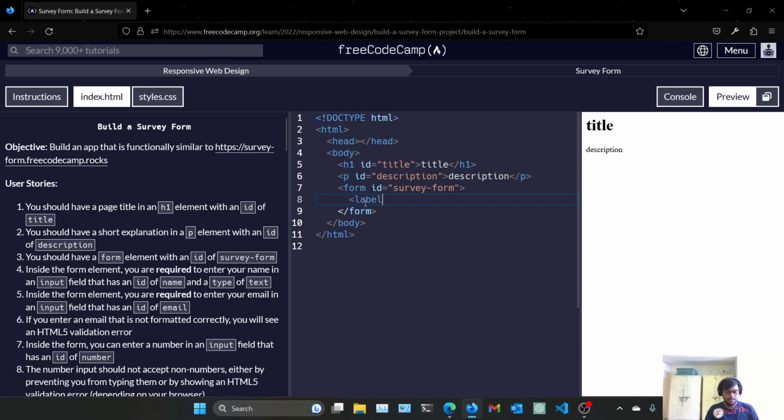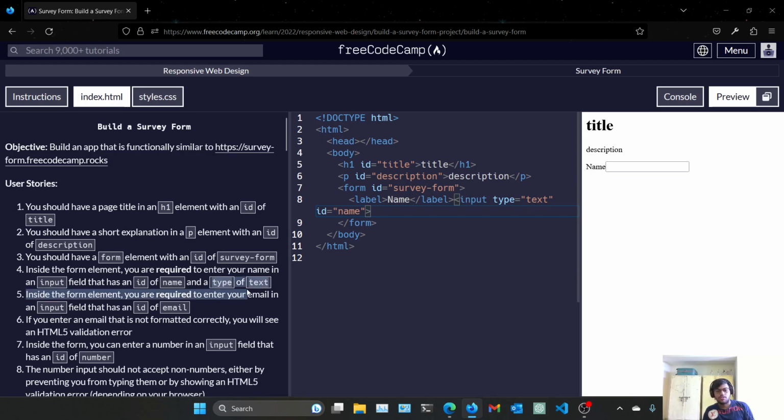Let's put a label here and name it as name. Then put an input tag. Give it the type text because we are going to enter a name here. We have to give this one the ID of name.